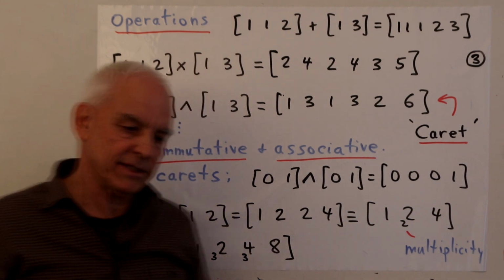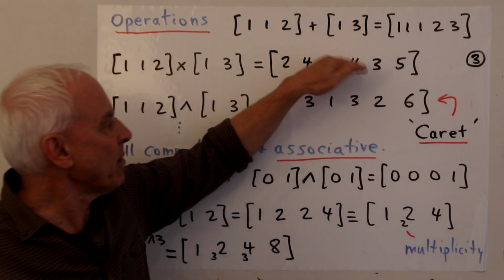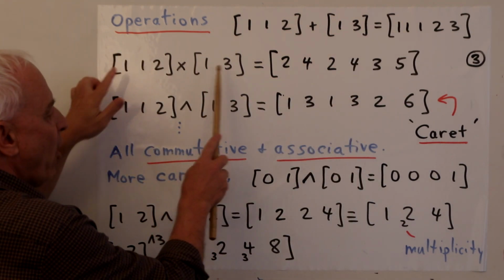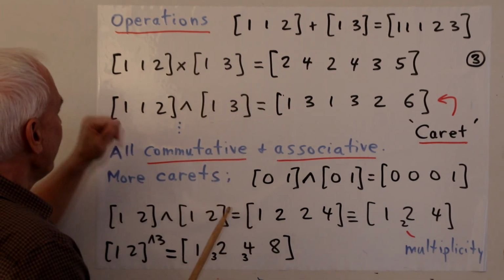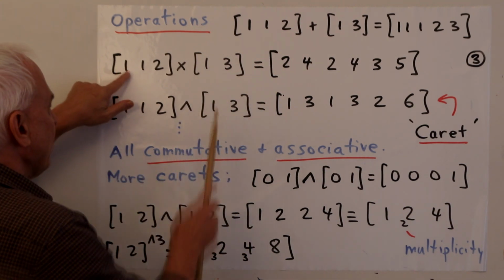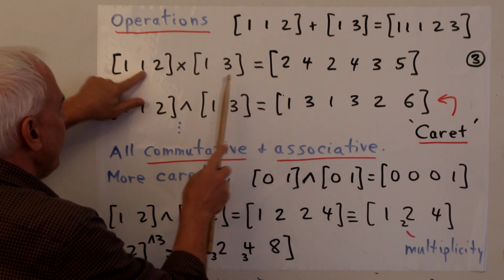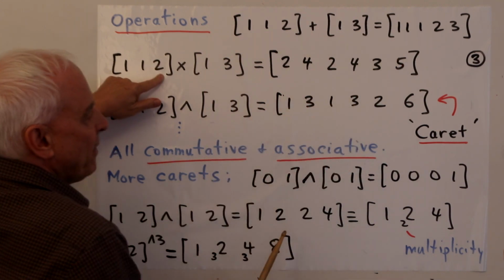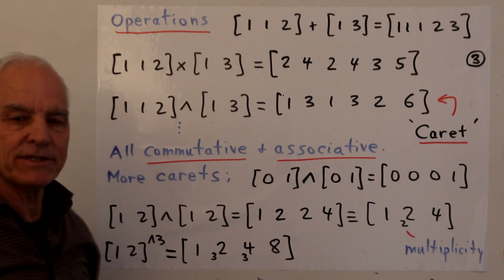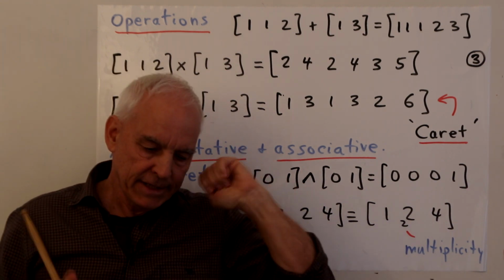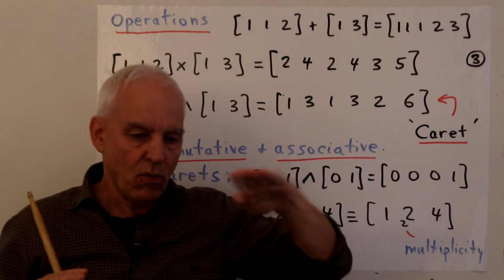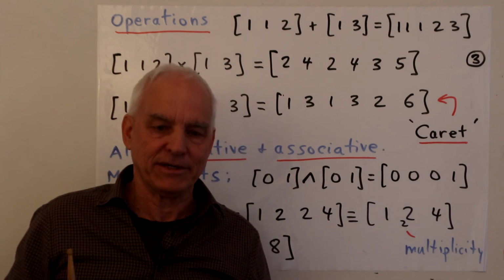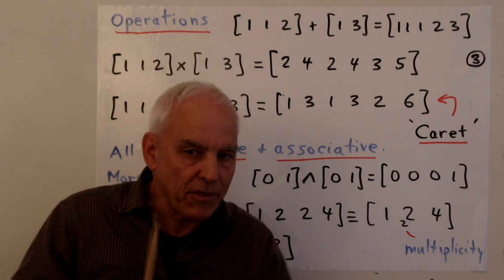When we multiply boxes, we use the previously defined operation of addition. We take the sum of all possible pairs of an element here and an element here. So we take this plus this, which is 2, this plus this, which is 4, this plus this, which is 2, this plus this, which is 4, this plus this, which is 3, this plus this, which is 5. So that's how we multiply 2 boxes. And again, all these operations are not restricted to any one level. This is not just an operation on natural numbers. No, it's an operation on any of the boxes, no matter how complicated or how far down they are in the hierarchy.